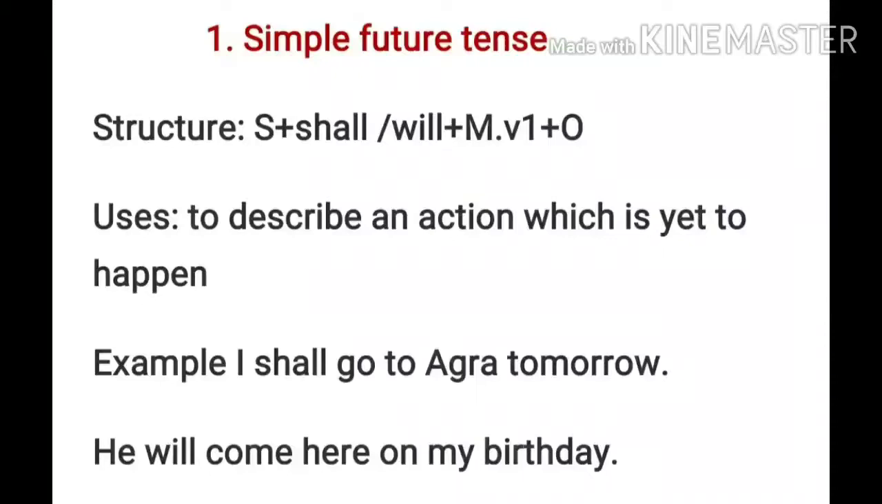Okay, for example, I shall go to Agra tomorrow. Or the second one, he will come here on my birthday. So you can see the structure, the subject plus shall or will. With I, it is a first person, shall is used, and with the second person, he, will is used. Then the first form of the verb is used, go and come, right? And the remaining is the object in the sentence. It's clear, I hope.